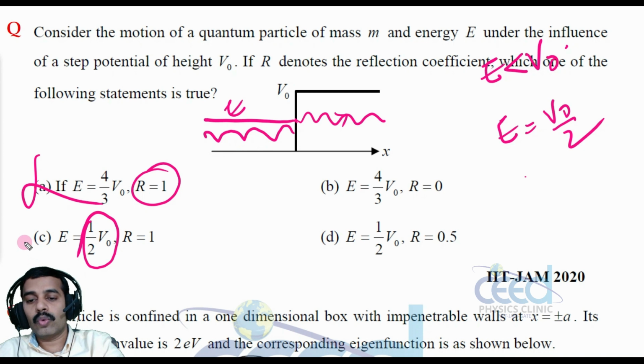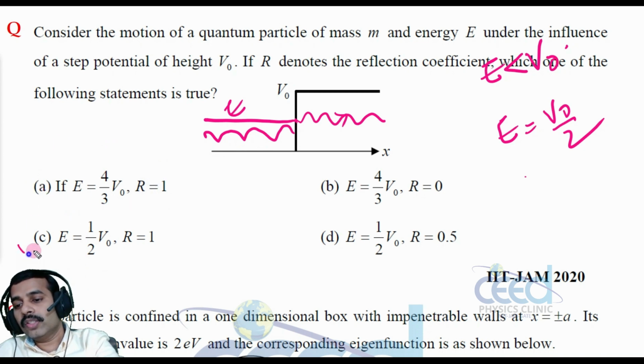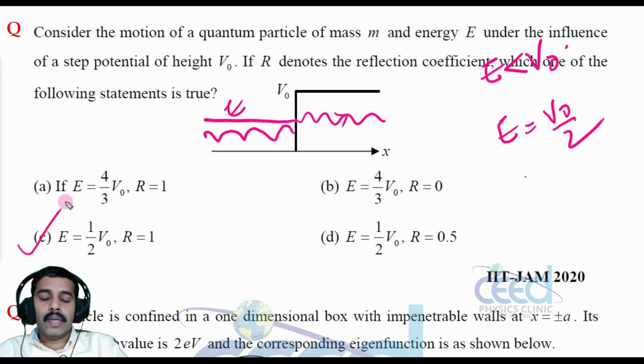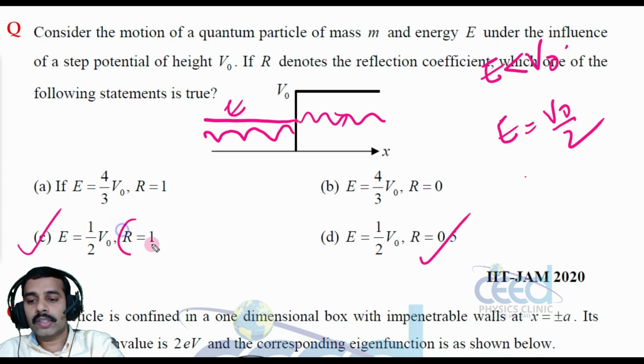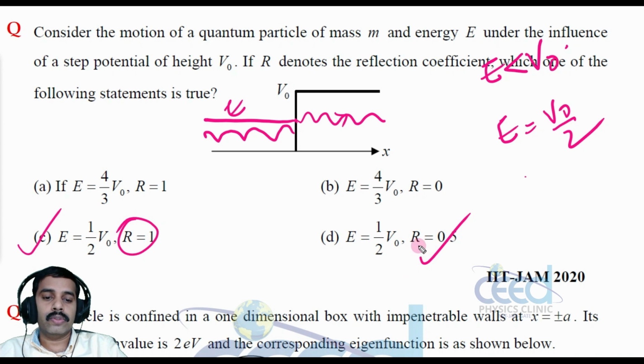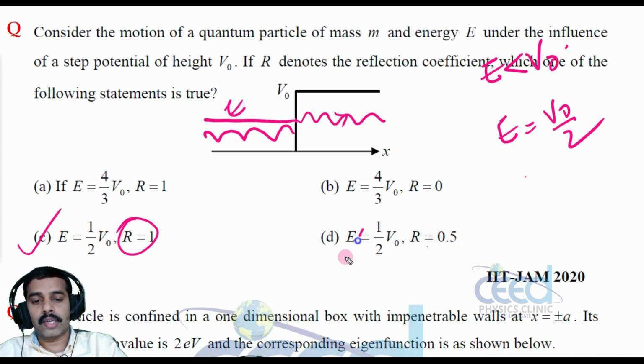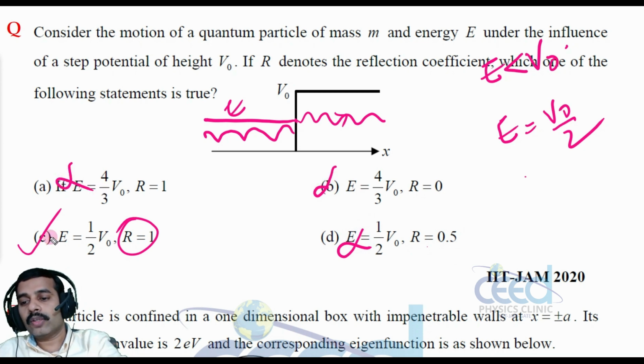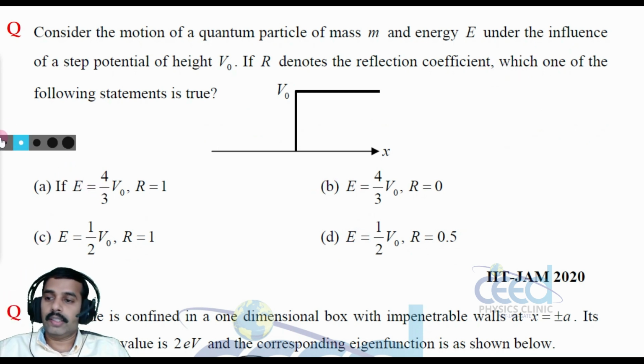So this option is true. In this case, this option is true. And this is incorrect because we have already got R is equal to 1. Here it is given that R is equal to 0.5, so this is also incorrect. So all these options are incorrect. Option C is correct. Right.